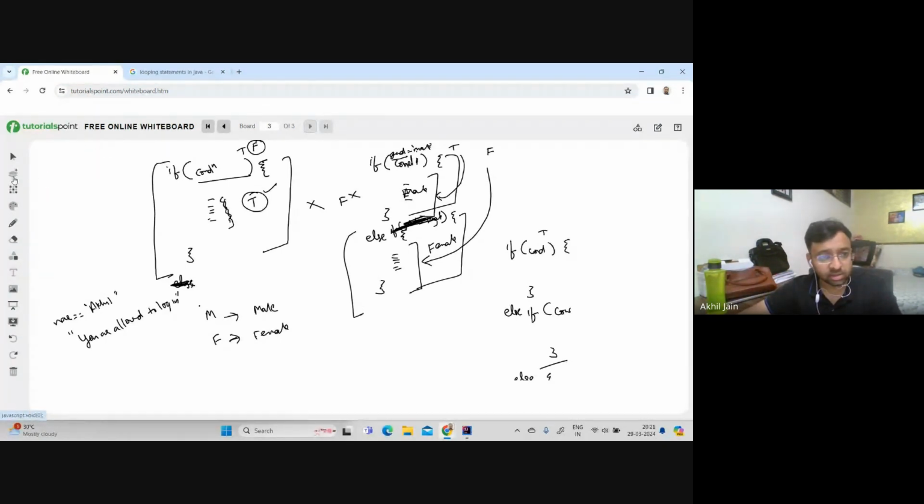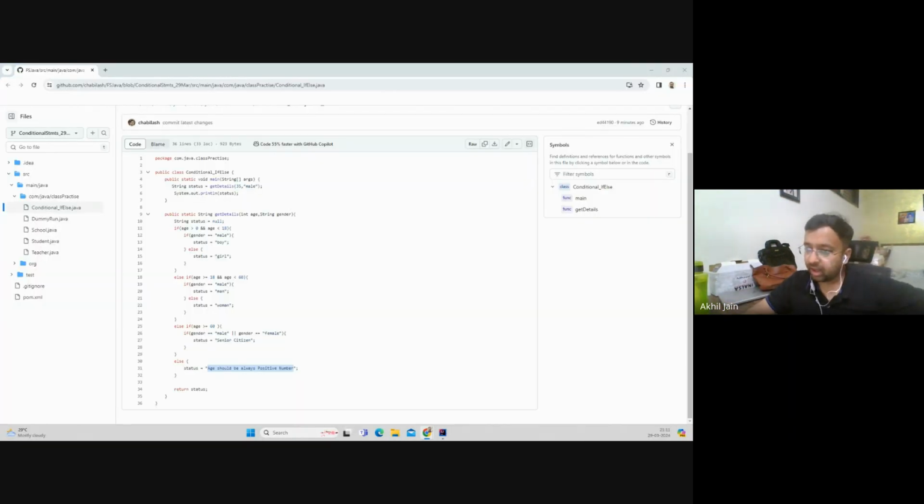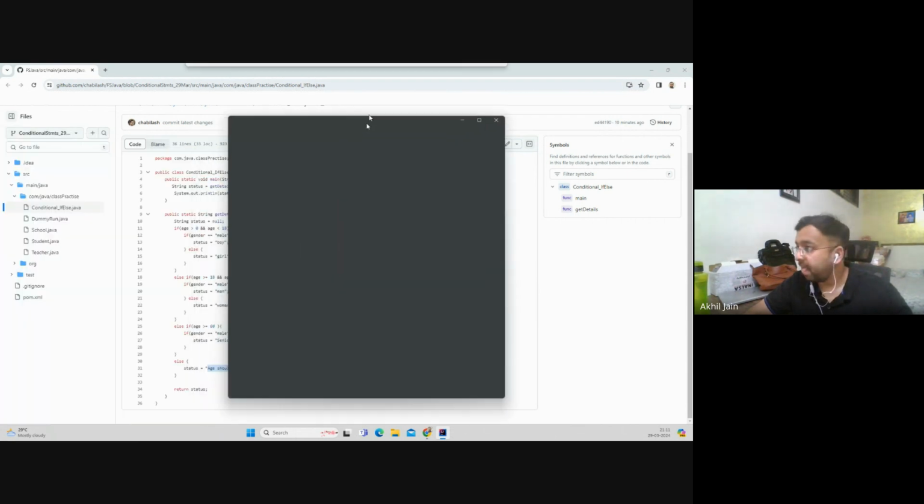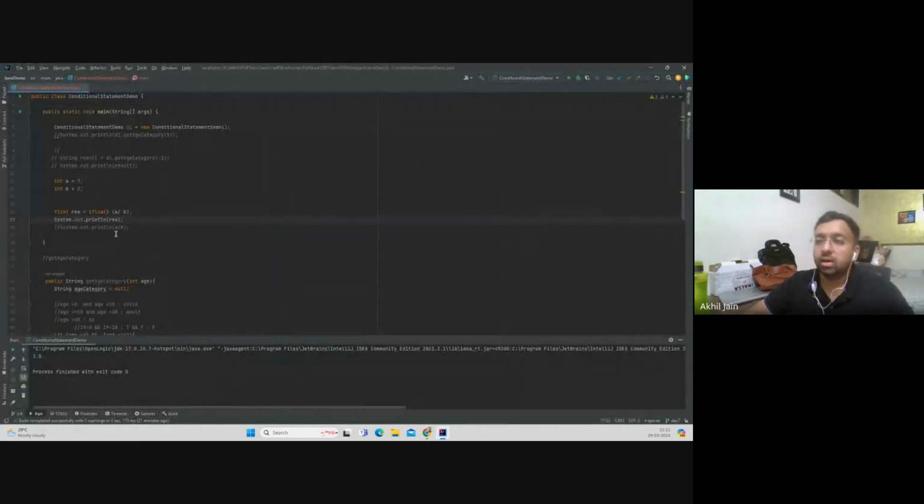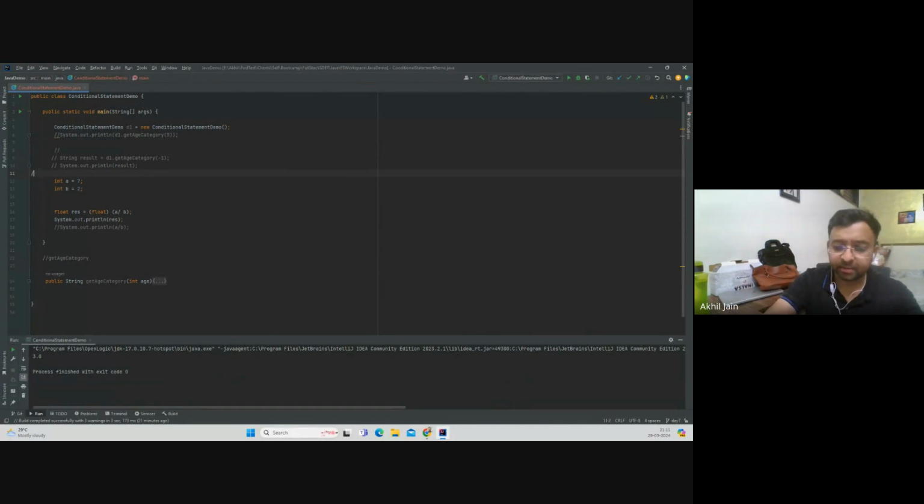Okay, one last thing which I wanted to show for today. Is it that screen? No, one fun thing which I was saying I would mention. See this. Let me just collapse this method and comment out everything. I don't want to run this. Now, please tell me, if I run this line, what would be the output?